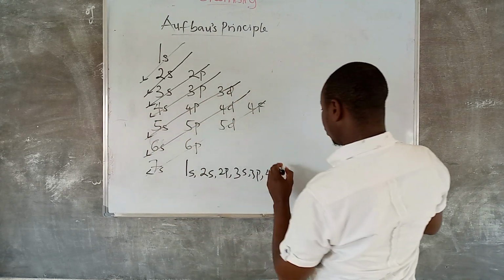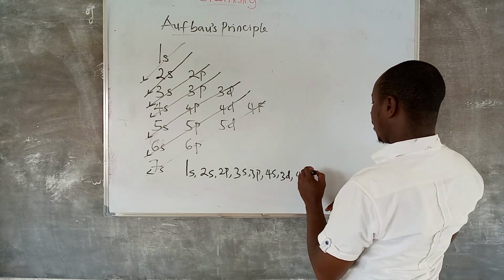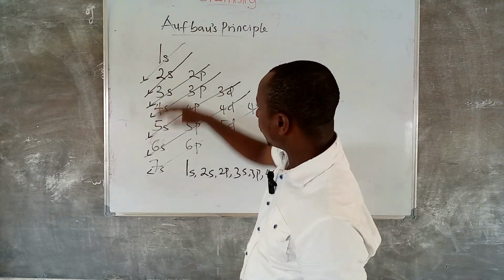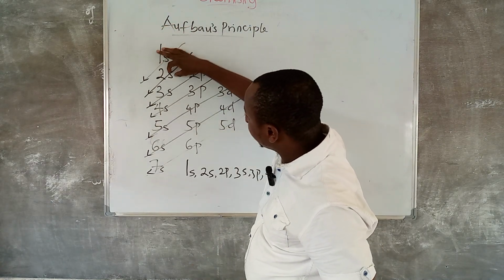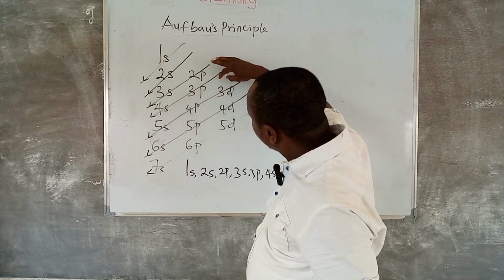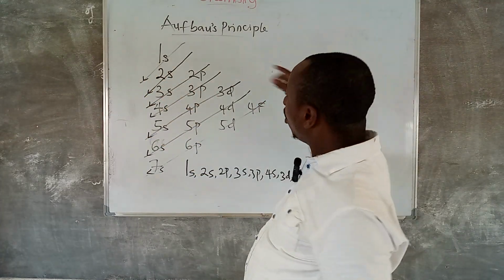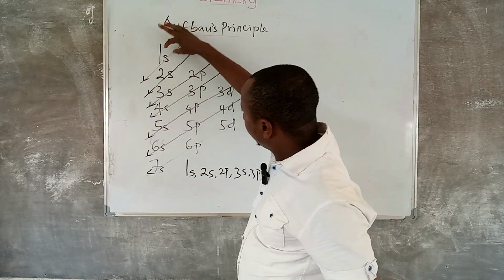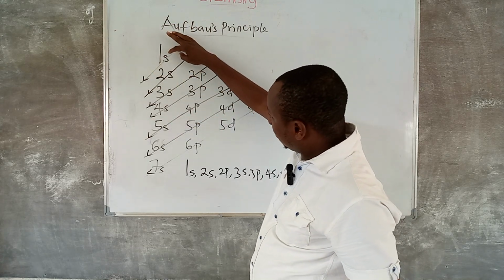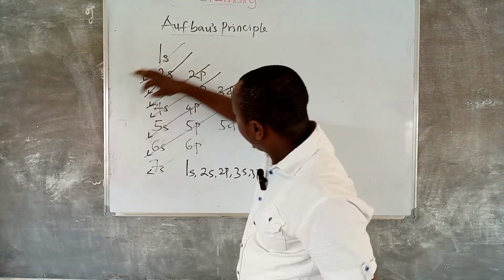So you come to 3d. After 3d, now you have 4p. You have 5s, etc. We are just following the arrow. After we pick this one, we pick this one, pick here, pick this one, just like that. We are not maintaining a straight line, no, but we are following the arrow. The arrow is pointing down, so that's how you pick your numbers. 1s, there's something else there. You come here and pick 2s, there's something here.